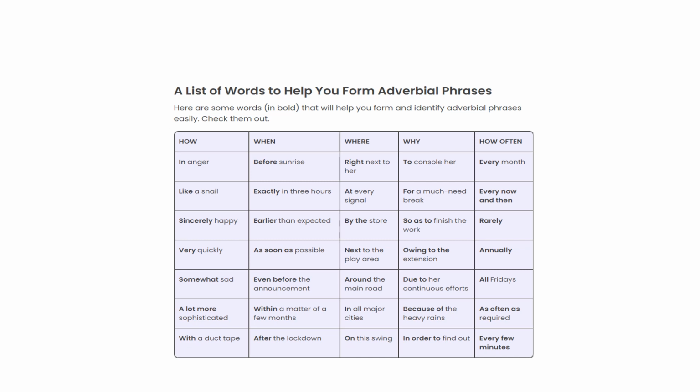So a list of words to help you form adverbial phrases. Here are some of the words in bold that will help you form and identify the adverbial phrases easily. You can check them one by one: how, when, where, why, how often. As we have discussed, an adverb answers questions related to 4 different categories and all the examples are jotted down below each category. How? In anger, like a snail, sincerely happy. When? Before sunrise, exactly in 3 hours. Where? Right next to her, or at every signal. Why? To console her, for much needed break. How often? It can be every month, rarely, annually, or anything.